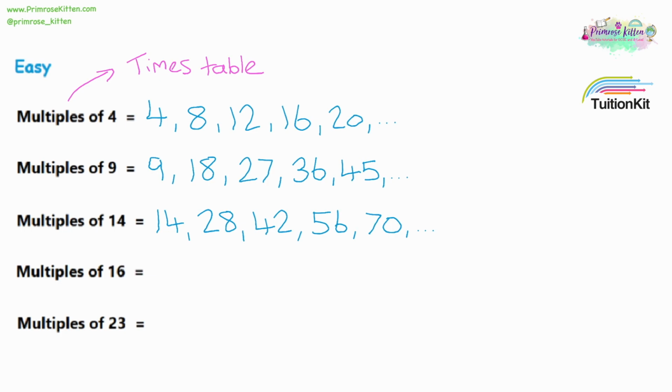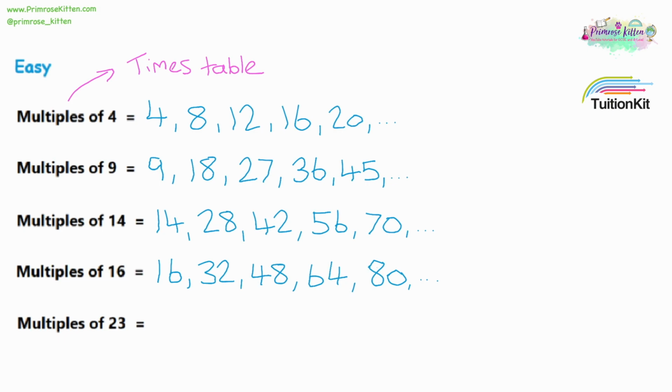Now, 16 times table, not one we normally memorise, so we can just add on 10 and add on 6 each time. So 16 plus 10 is 26, plus 6 is 32. 32 plus 10 is 42, plus the 6 is 48. 48 plus 10 is 58, plus the 6 is 64, and 64 plus 10 is 74, plus the 6 is 80. And there's our first 5.